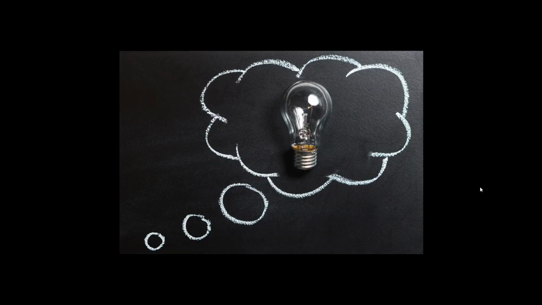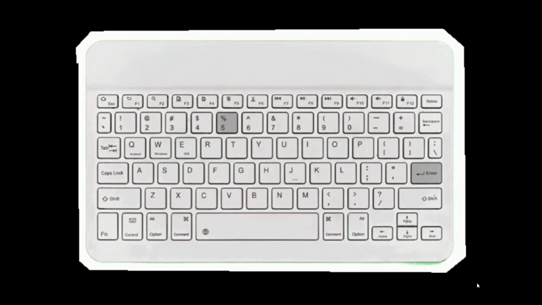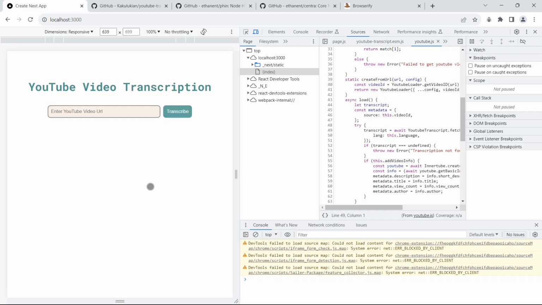Well, that was all theory. Now let's get hands-on with debugging and fixing the issue. Here is a simple Next.js app that takes in a YouTube video URL, and when clicked on the transcribe button, returns the transcribed data. I also have the DevTools opened up, and I'm using the Chrome browser. So let's give it a try.